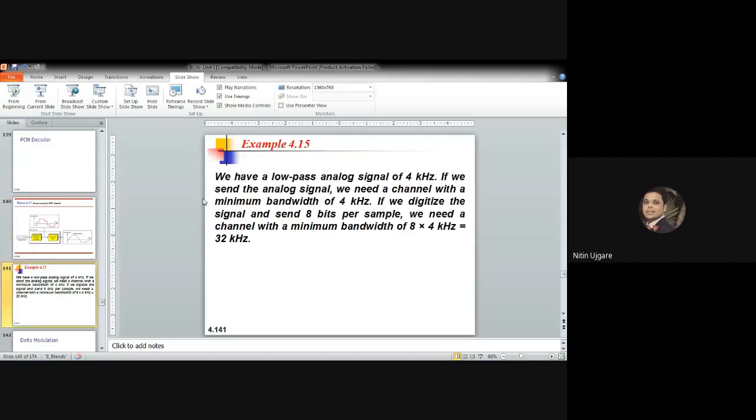So let's take one example. If we have a low pass analog signal of 4 kilohertz and we send the analog signal, we need a channel with a minimum bandwidth of 4 kilohertz. If we digitize the signal and send 8 bits per sample, then we need a channel with a bandwidth of 8 times 4 kilohertz, that is, 32 kilohertz channel bandwidth will be required. This is for a signal where each sample is encoded using 8 bits.